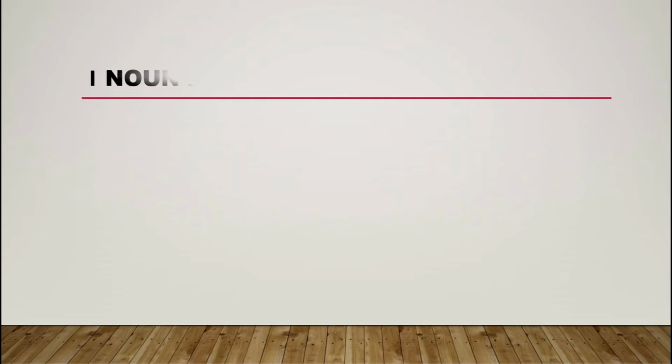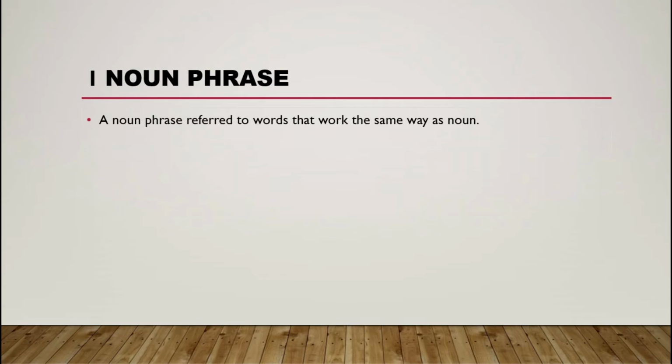All right. So a noun phrase refers to words that work the same way as a noun. It means a group of words joined together that all form a noun phrase, because the head of the phrase is a noun, so it is labeled a noun phrase.